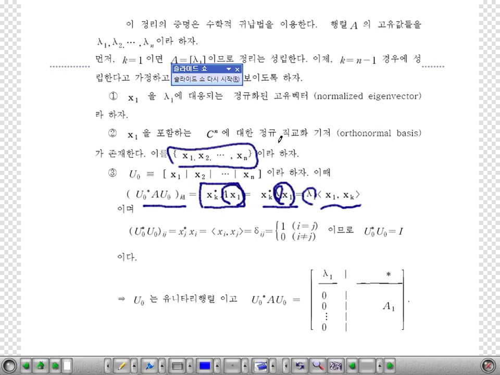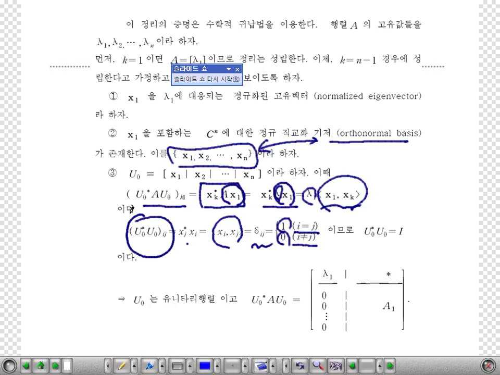Since this was the orthonormal basis, this value is a Kronecker delta. If i is equal to j, then the value is 1. If not, then it should be 0.